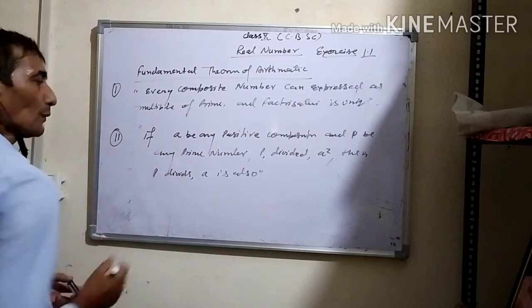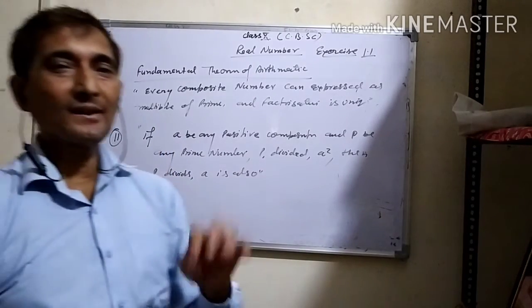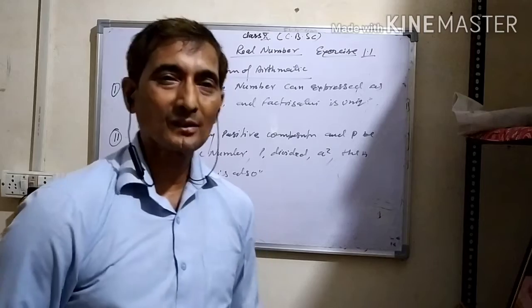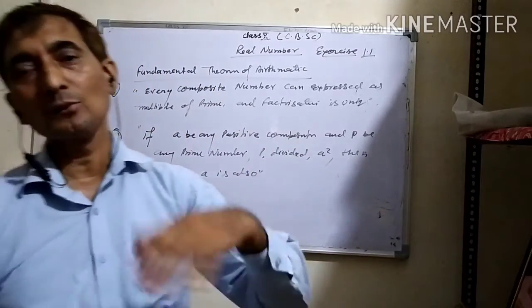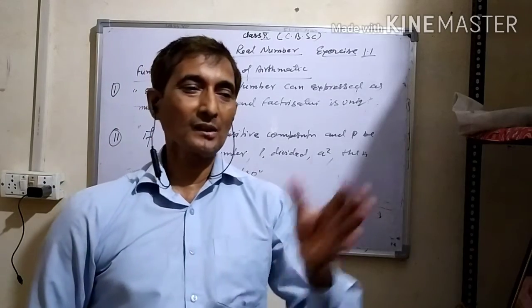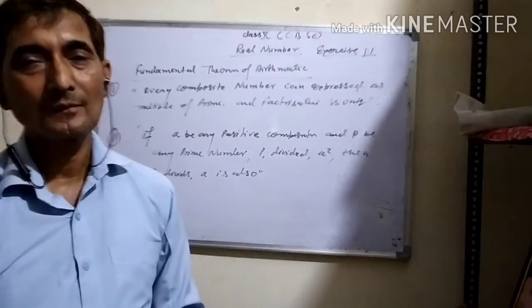This is the most important concept. If p divides a square, then p also divides a. This concept will be applied when you are going to prove that a given number is irrational.